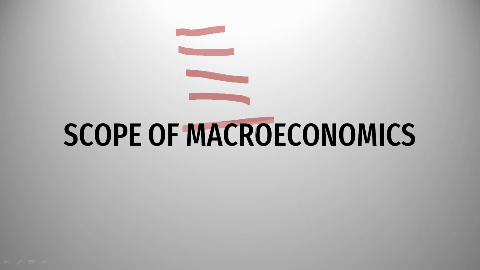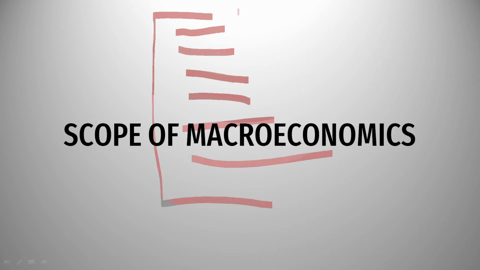Now next, we're going to study the scope of macroeconomics. What is the scope of macroeconomics? It's the area of macroeconomics. It's basically whatever we're going to study in the later chapters. The scope of macroeconomics is literally your first chapter, second chapter, third chapter, fourth chapter, fifth chapter, sixth chapter's names. That is what they've told as the scope of macroeconomics. So once we're done covering the entire syllabus of macroeconomics, you'll be able to tell all the scopes of macroeconomics just like that. But right now you might not understand, or you may face issues.